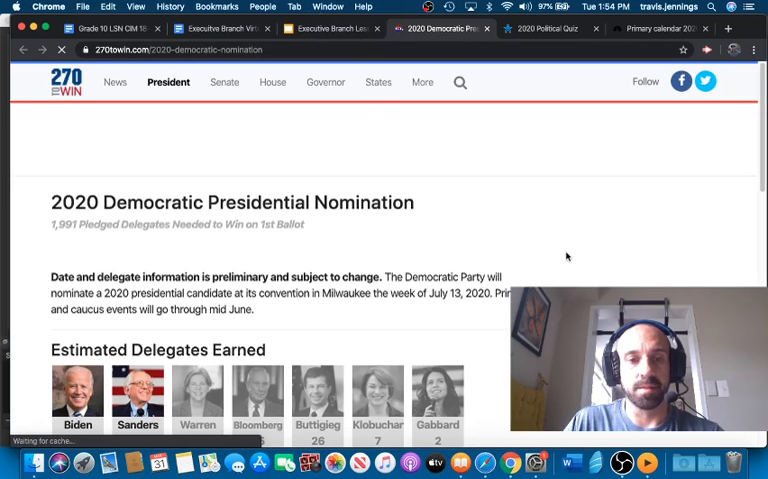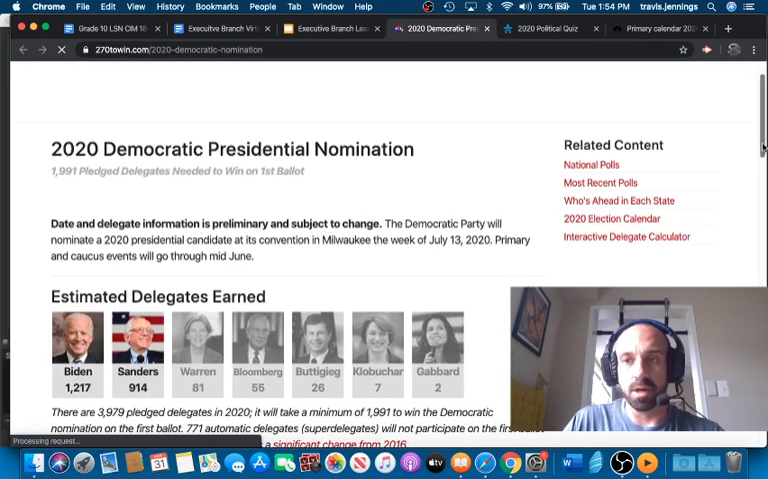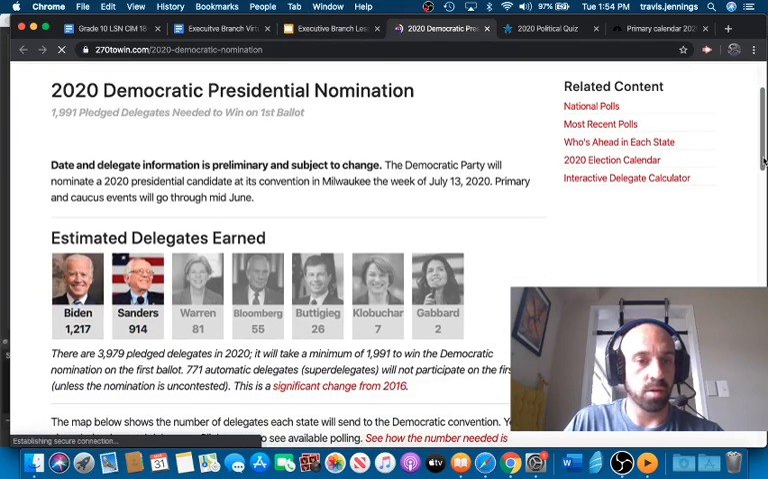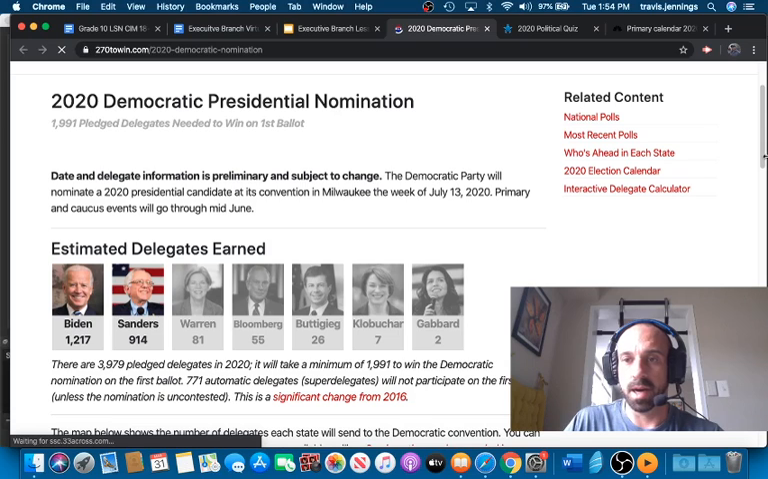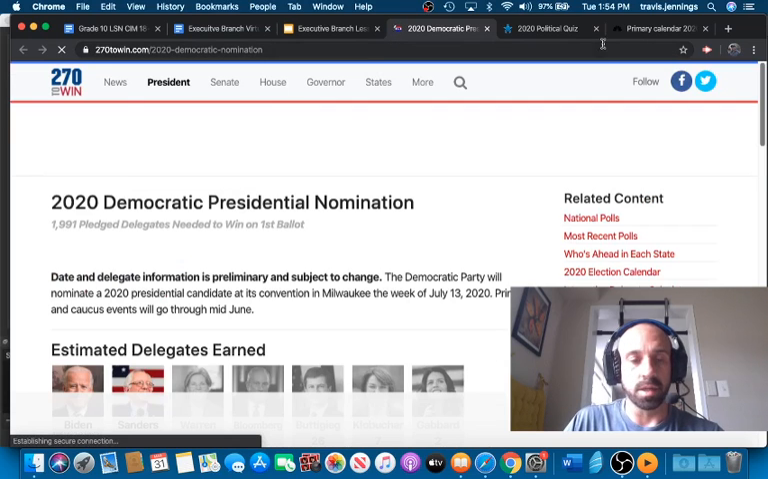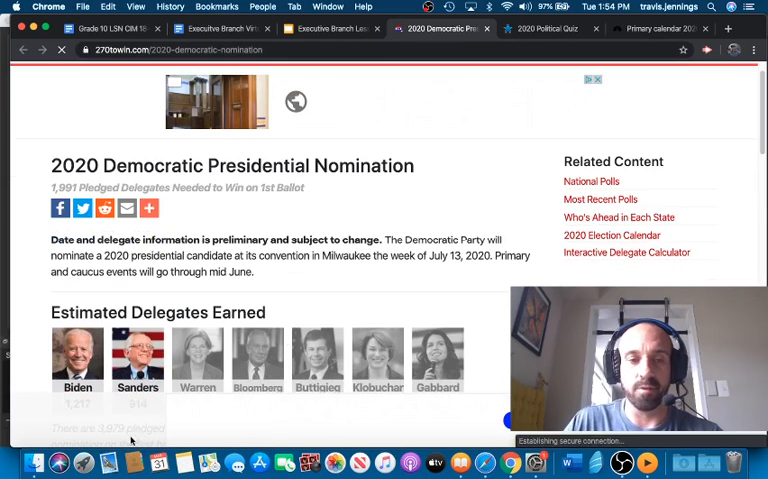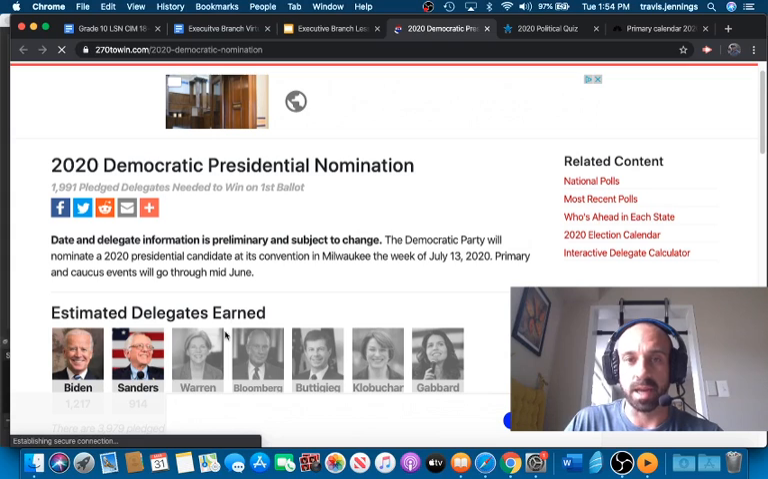And that is coming up. As I said before, Joe Biden is currently in the lead with 1,200, so he needs about 700 more to go. And Bernie Sanders has about 914. So you can do the math and kind of figure out when Joe Biden will have enough, or if Bernie Sanders will come back and get more delegates than him.